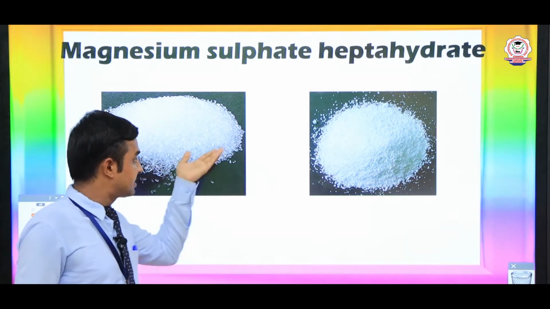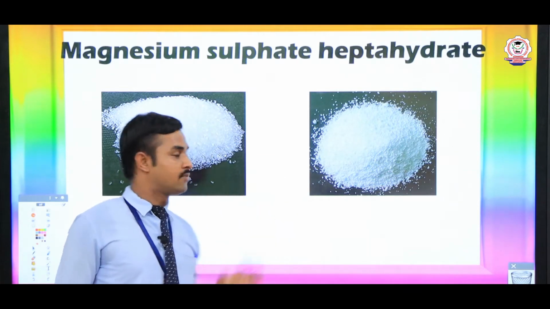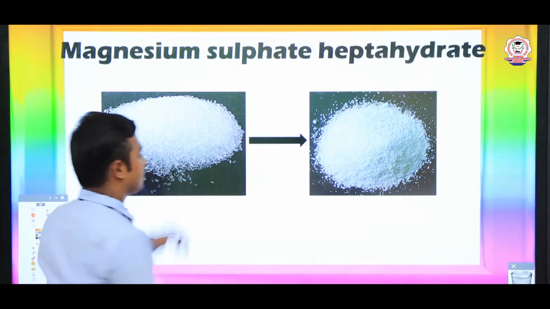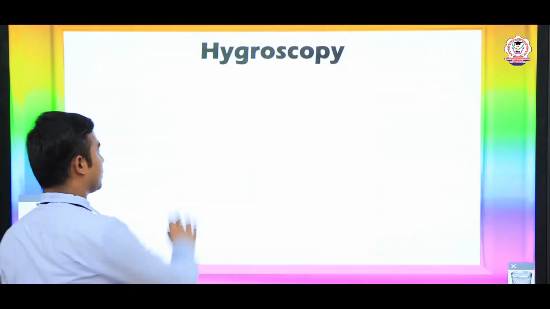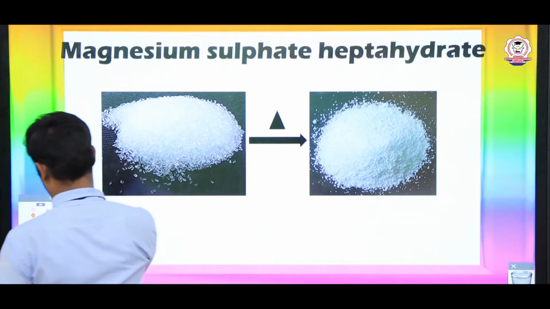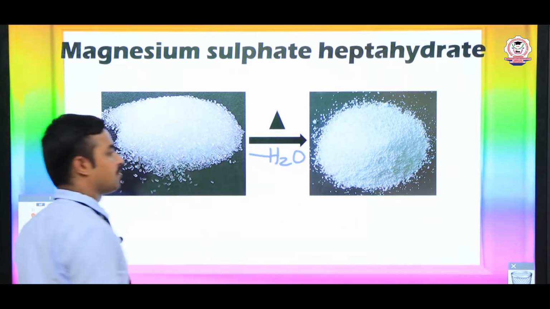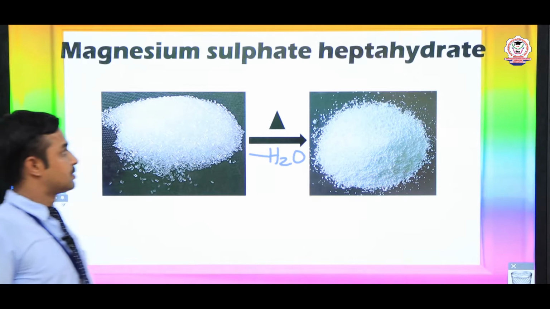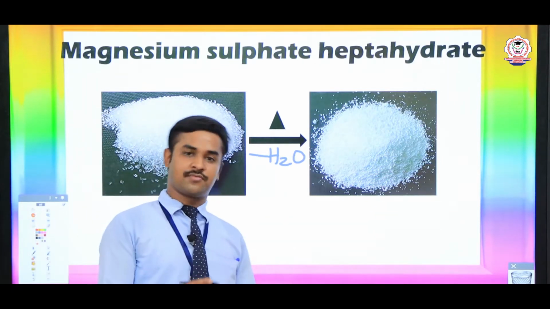So the crystalline form directly changes into powdered form when the water molecules are removed. When we heat this, the removal of water molecules produces the white color powder. So the change in the crystals occurs when the water molecules evaporate from the crystals.